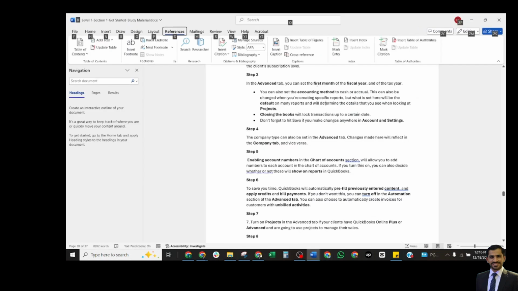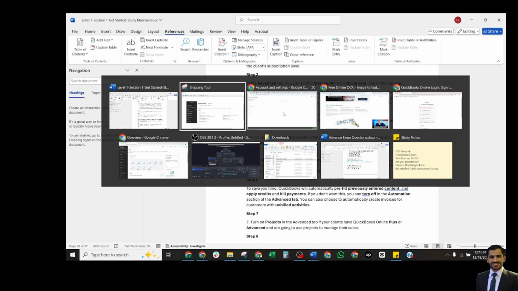You can set the first month of the fiscal year and the tax year. You can also set the accounting method, cash or accrual. This can also be changed when you're creating specific reports. The default of many reports will determine the details that you see when looking at projects. Closing the books will also lock transactions up to certain dates. Don't forget to save the changes you make anywhere in Accounts and settings.